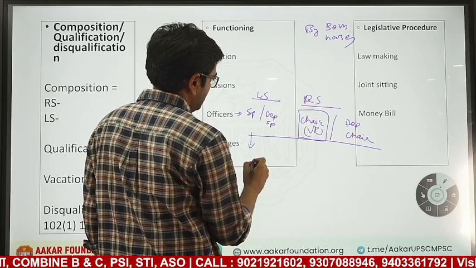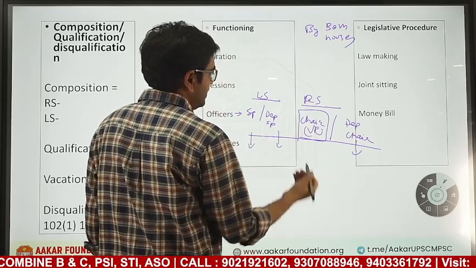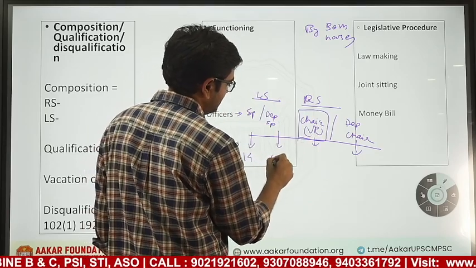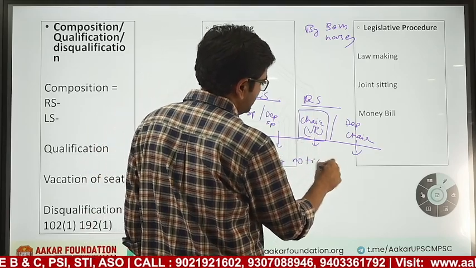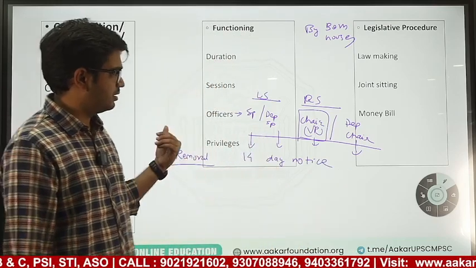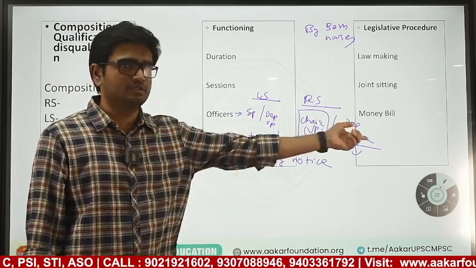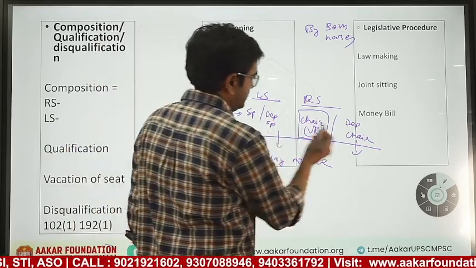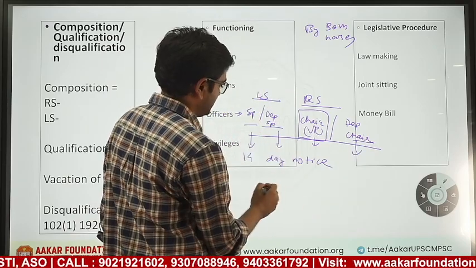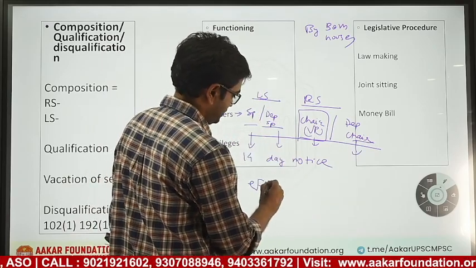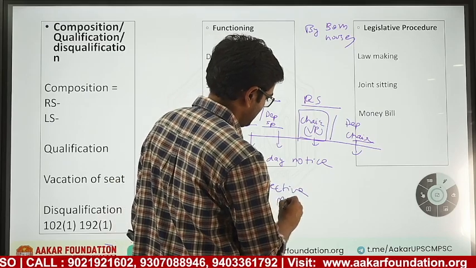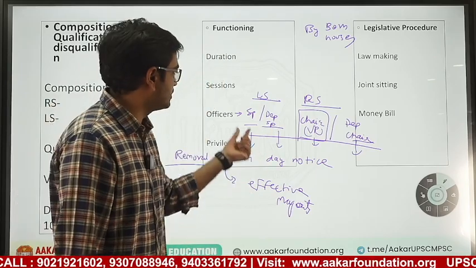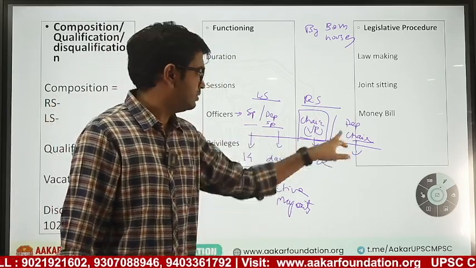For the Speaker, Deputy Speaker, Deputy Chairman, and even for the Vice President, a 14-day notice has to be given before pushing forward any motion for removal of these officers. Then these 3, Deputy Chairman, Deputy Speaker and Speaker, are removed by effective majority in their particular houses. Effective majority in Lok Sabha for these two, effective majority in Rajya Sabha for the Deputy Chairman.